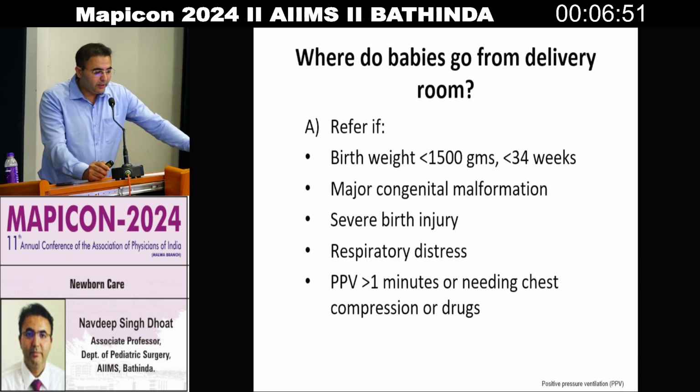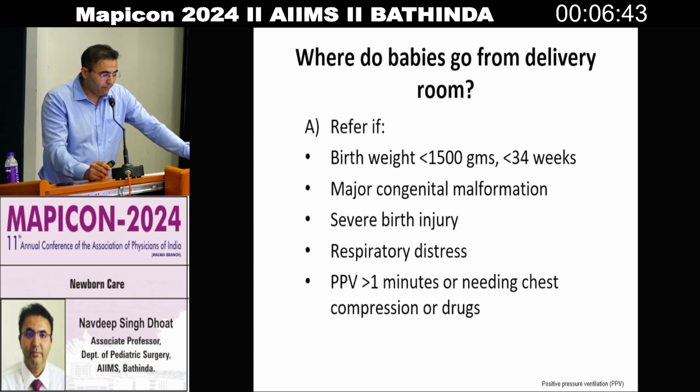Now, where do babies go from the delivery room? We have to refer the babies if the birth weight is less than 1.5 kilograms, or if it's a preterm baby. Major congenital malformations are to be looked for, that is, surgically correctable birth defects or otherwise also. Severe birth injury should be checked.